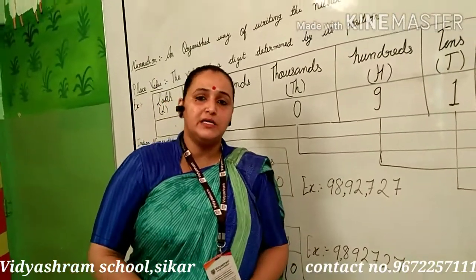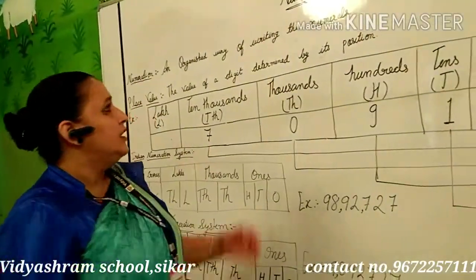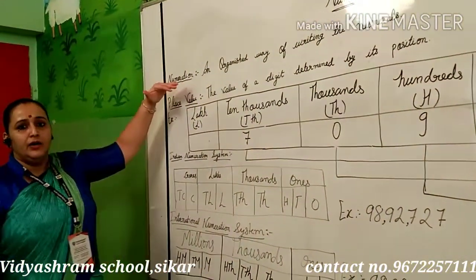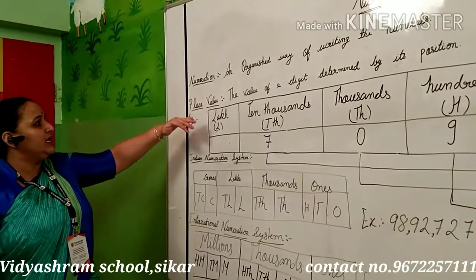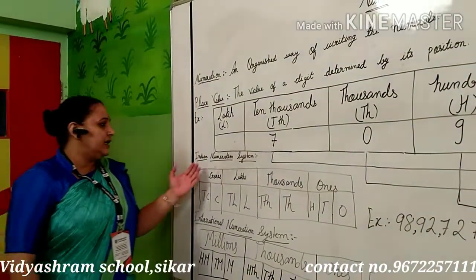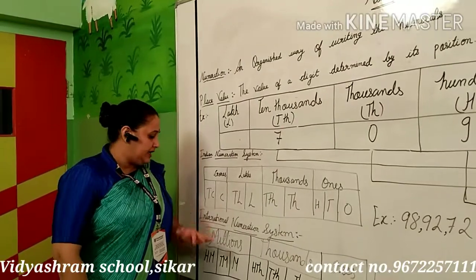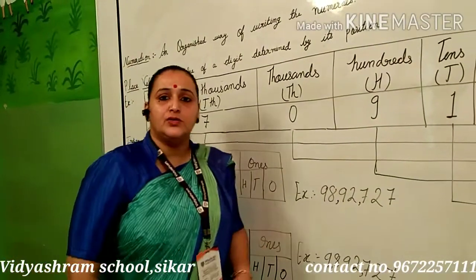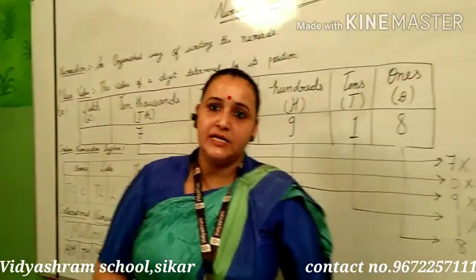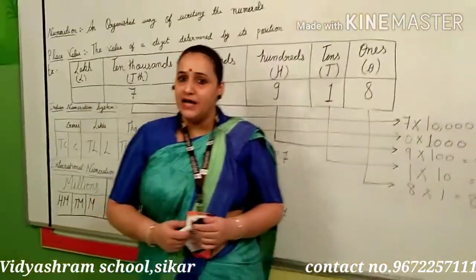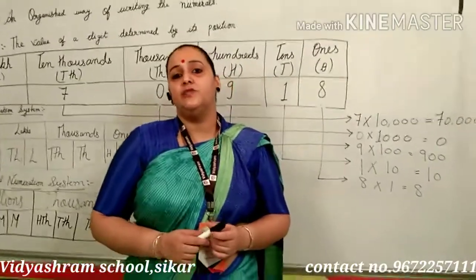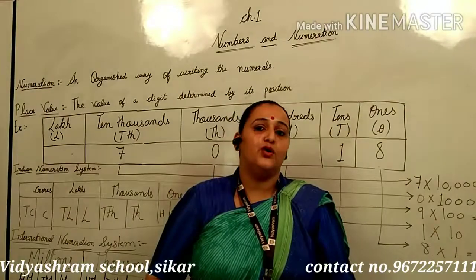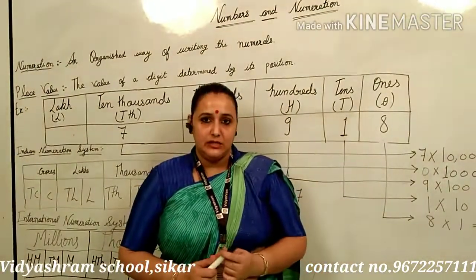Hope you all understand this session. In this session we reminded these things: what is numeration, what is place value, and the Indian numeration system and the international numeration system. So students, you all will understand these things. You have to revise at home. In the next lecture we will start our next exercises. So hope you all understand. Thank you students.